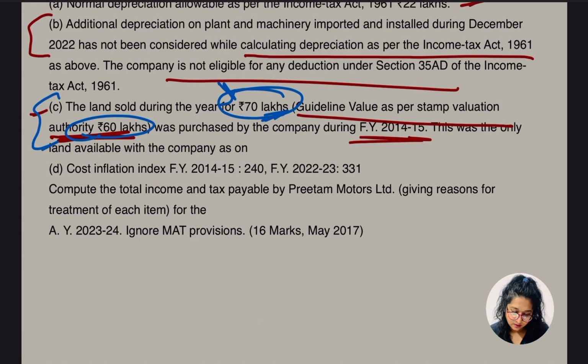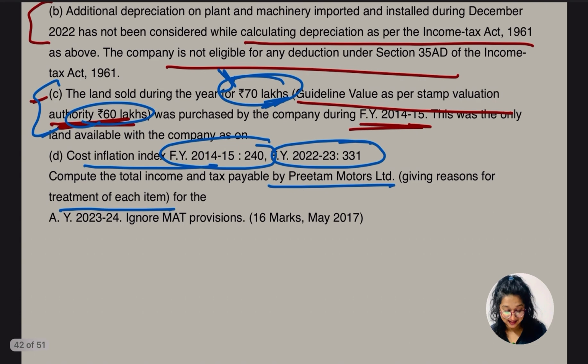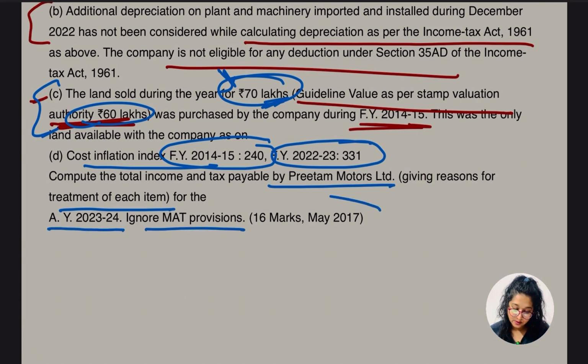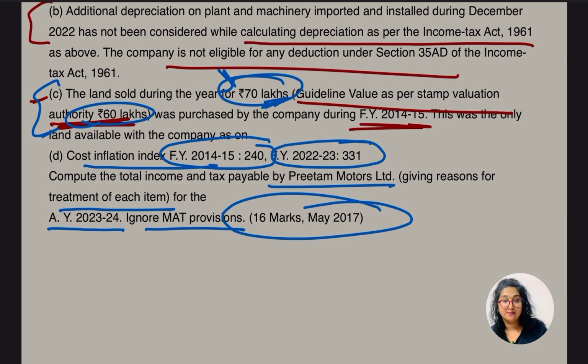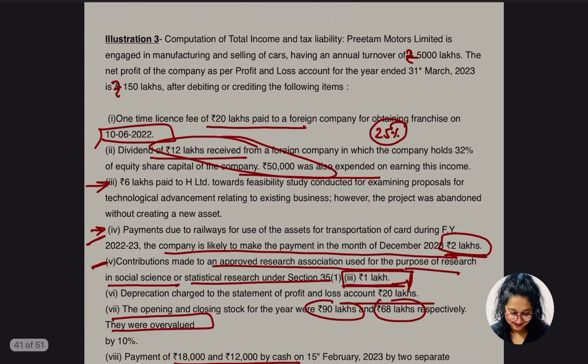We have the cost inflation index, which is for 2014-15, and for 2022-23 also. Compute the total income and tax payable by Pritham Motors Limited. Give reasons for the treatment of each item. Yes, because we want marks, so we will give the reasons. Okay, so for the assessment year 23-24, and ignore MAT provision, 16 marks, how big the marks are. So let's do it, come.